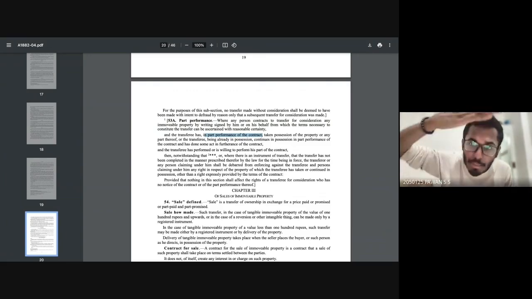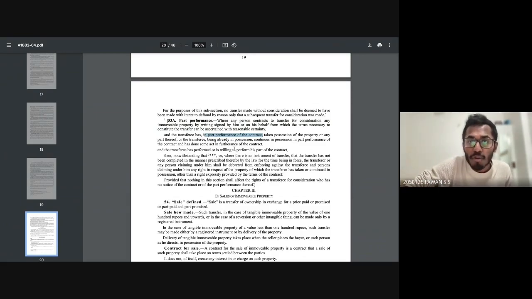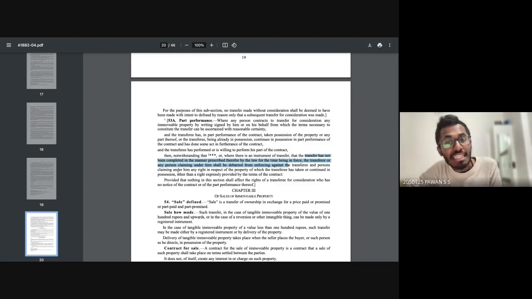So if I have already done my part, and the transferee has performed or is willing to perform his part of the contract, then notwithstanding that the instrument of transfer has not been completed, that means you have done your duty as a transferee, but as a transferor I have not done my duty in the prescribed manner. Then any person claiming under him shall be debarred from enforcing against the transferee, or the person claiming under him, any right in respect of the property of which the transferee has taken or continued possession.